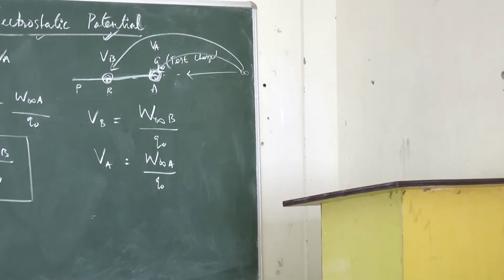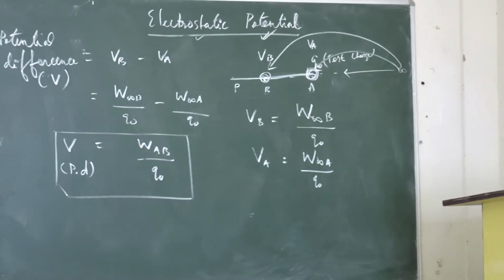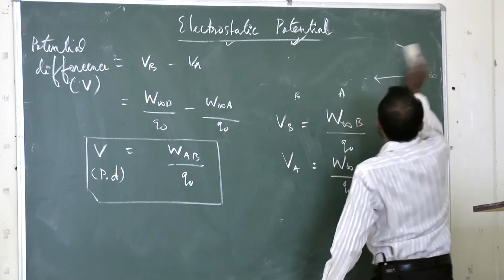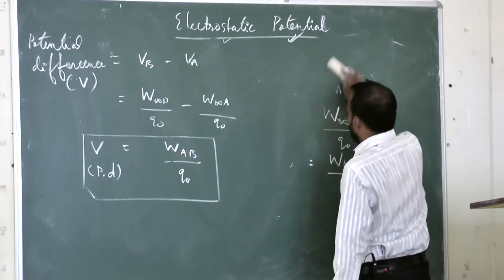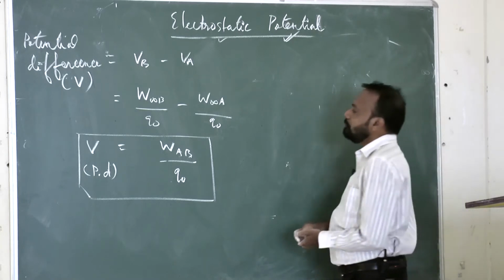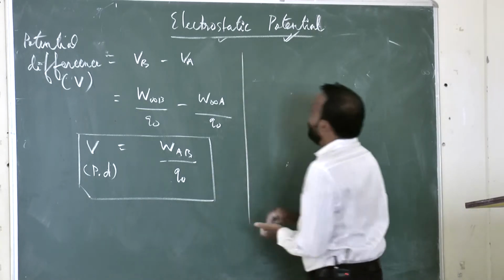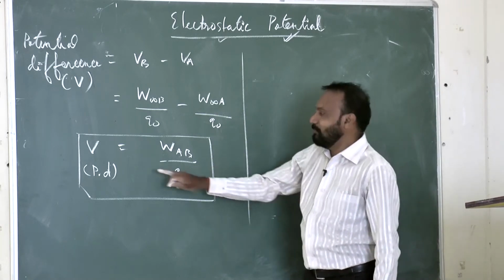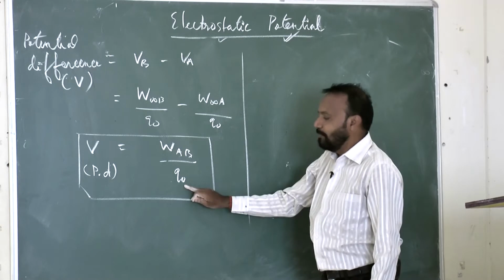Here we have explained it like this. Let's go for the unit. Unit for the potential or potential difference, both potential and potential difference have the common unit, the same unit, volt. Okay, simply we will talk about the potential. Potential difference equals W AB by Q naught.